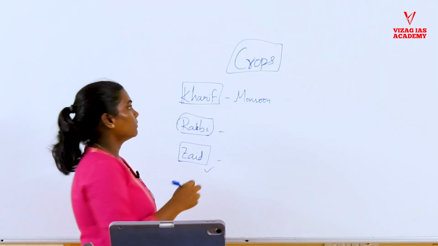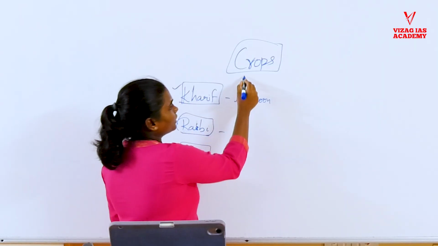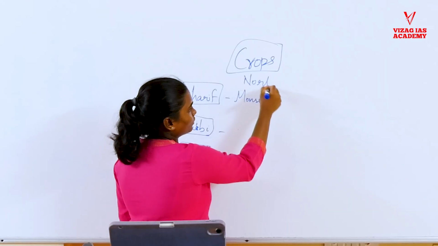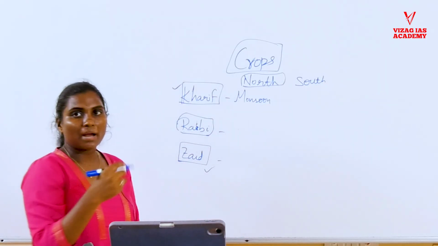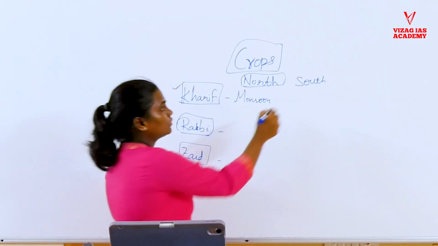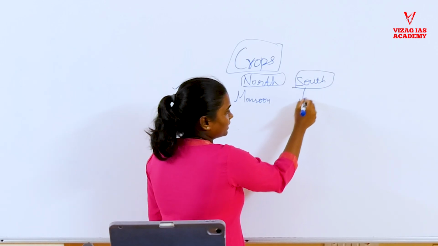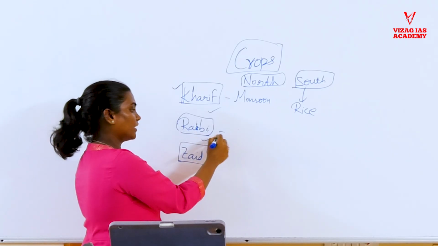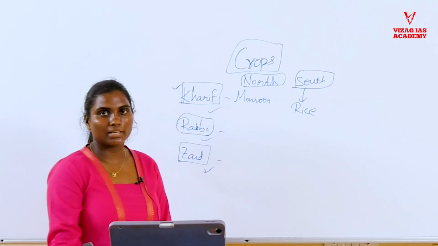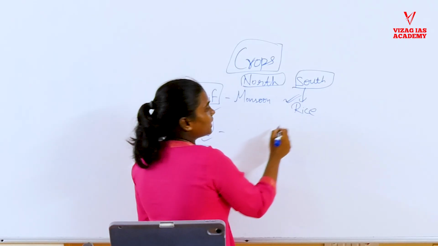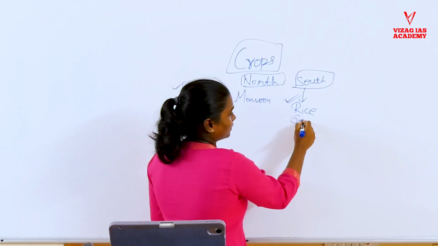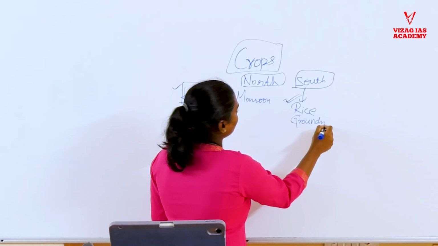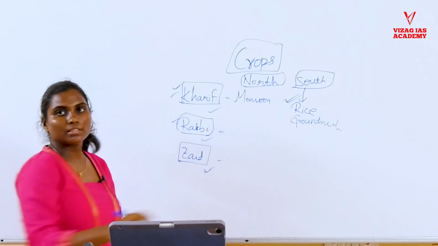But what you have to remember is that there is a differentiation between the north and south zones. In northern states, the cropping patterns will differ. But in the south zones, in all three seasons, rice is the common thing. Rice will grow in Kharif, in Rabi and in Zaid. This should be remembered. And at the same time, groundnut is also grown in the Kharif and Rabi seasons, commonly in the southern states.